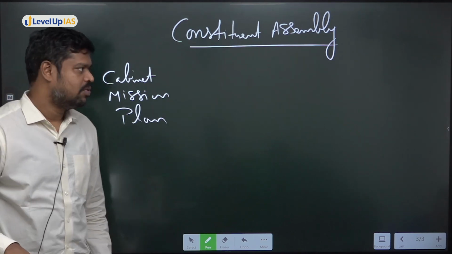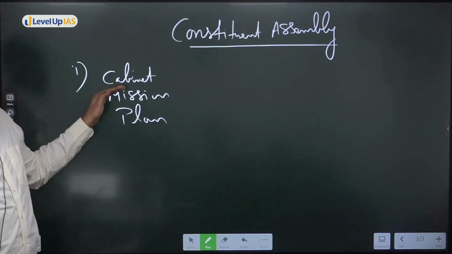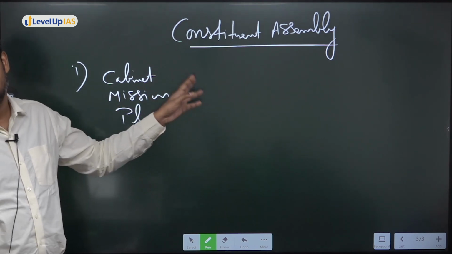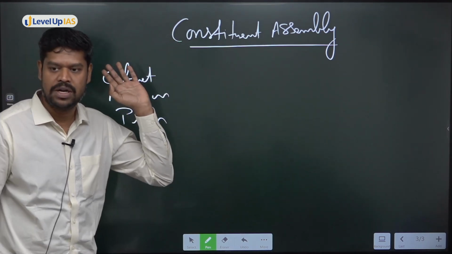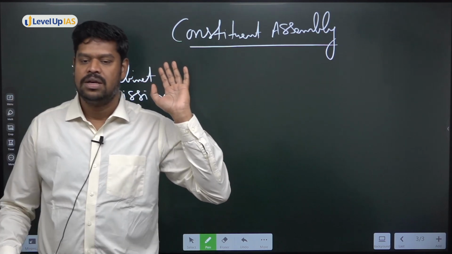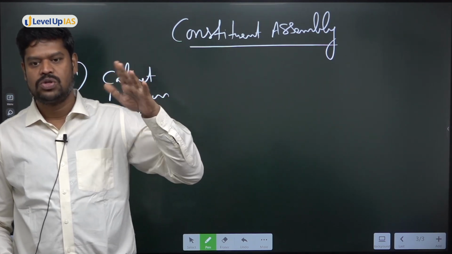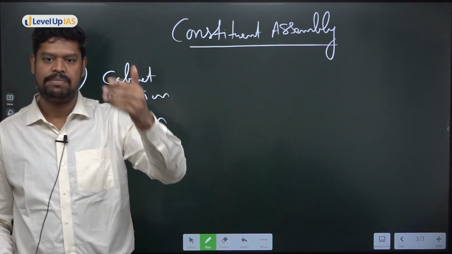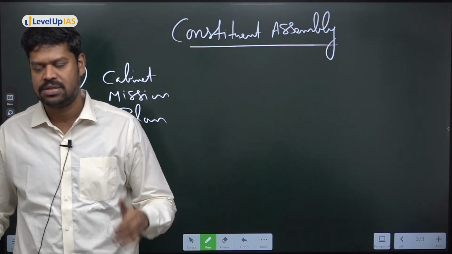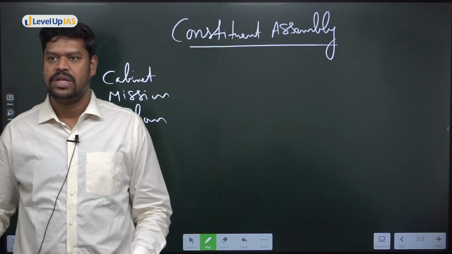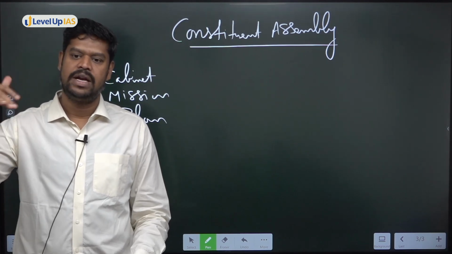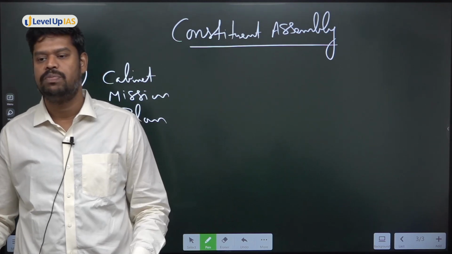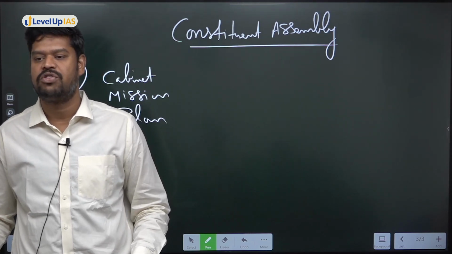Anyways, now the Cabinet Mission Plan, do you know why it was sent to India? It was sent to India because by 1946, there was a major change happening in the UK. After the Second World War was over, a new government had come, the Labour Party, which was always empathetic towards the Indian cause of giving freedom to India. So the Labour Party decided sooner or later they would give independence to India, and before giving independence they wanted to make sure that there was a responsible transfer of power.